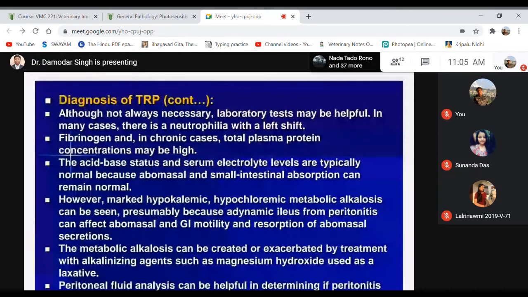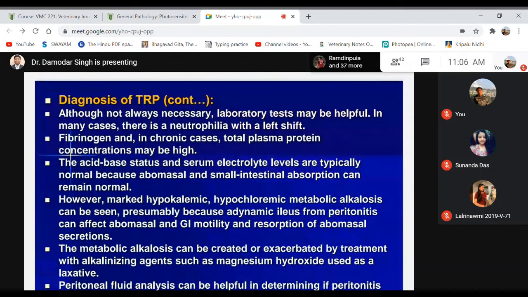So that may lead to metabolic alkalosis, and metabolic alkalosis can be created or exacerbated by treatment with alkalizing agents such as magnesium hydroxide used as a laxative.